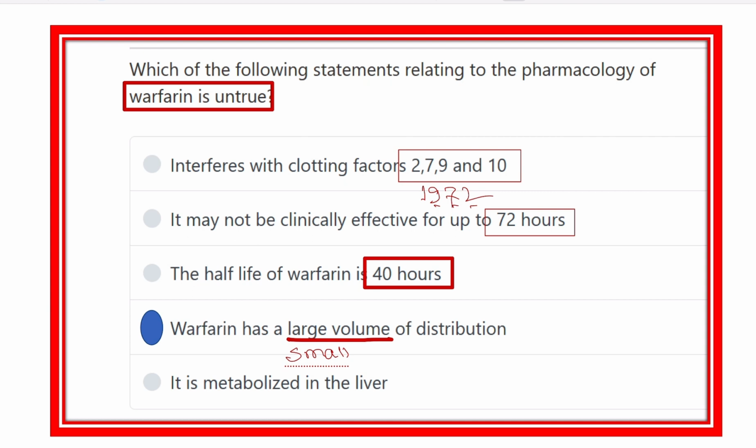Warfarin has a large volume of distribution. It is a small volume, and it is metabolized by the liver. That is also true. And if there is any liver disease or any condition which affects the liver, the action of warfarin increases because at that time it is not possible to metabolize warfarin in the liver.